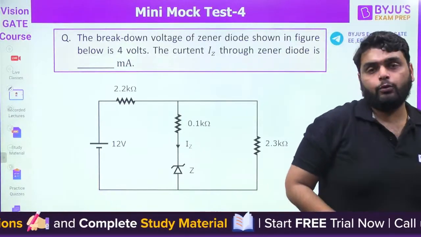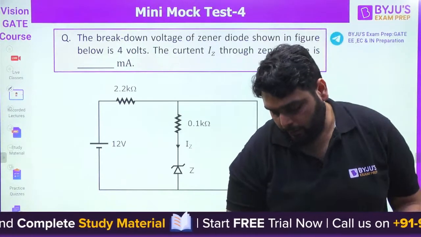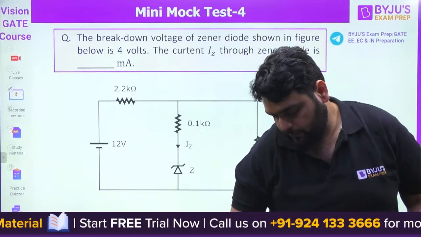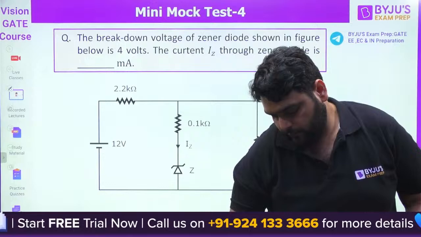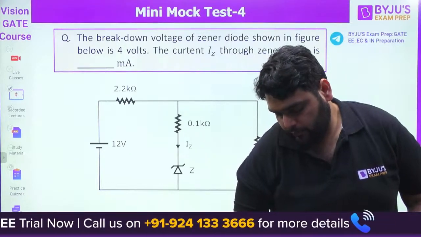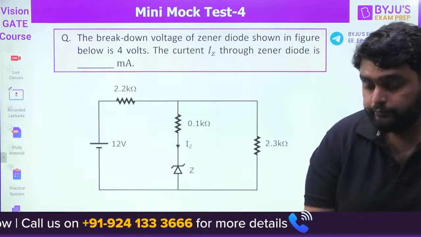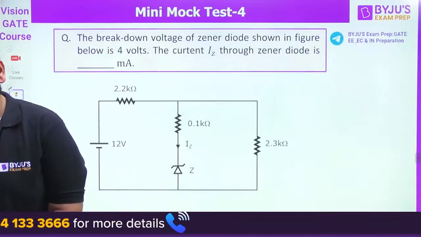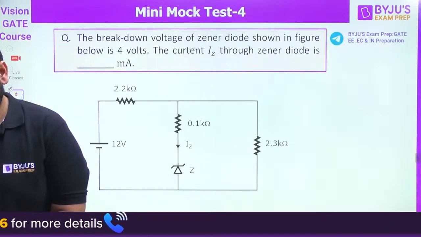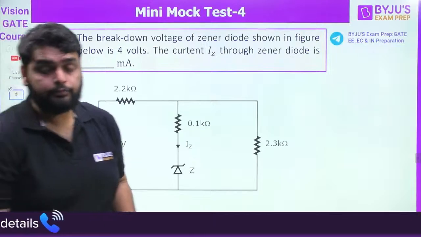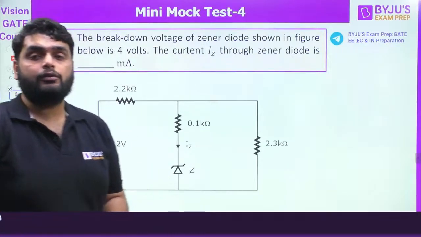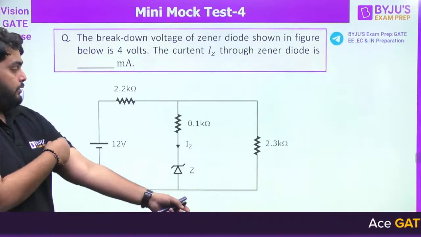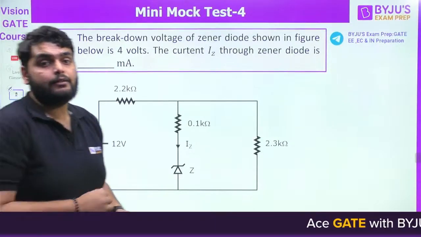When you do multiple questions based on the analog topics, then you can excel in your preparation, guys. Try and solve this.